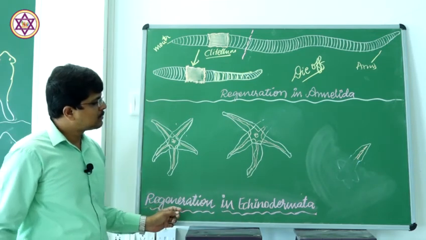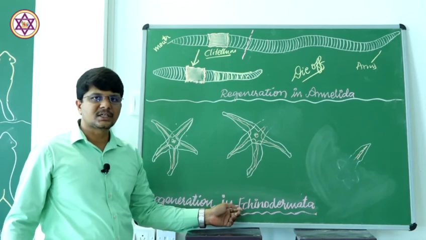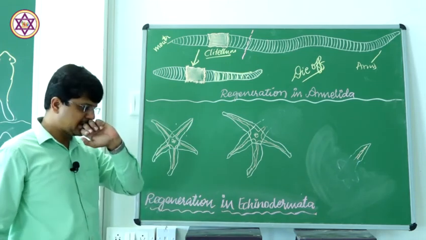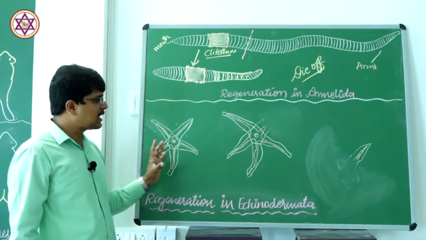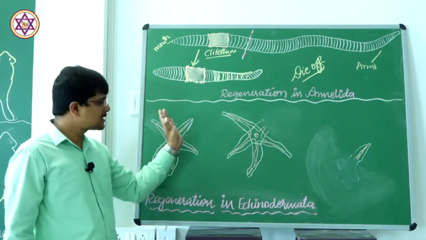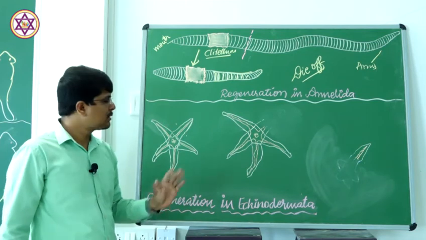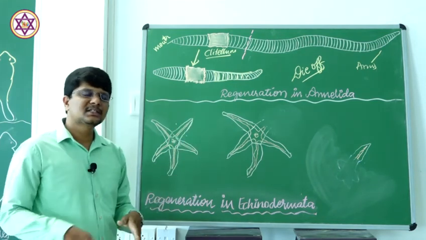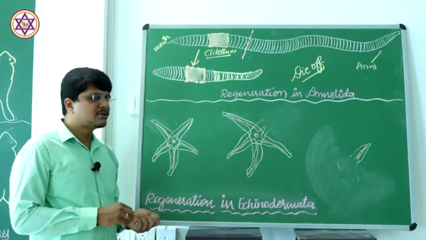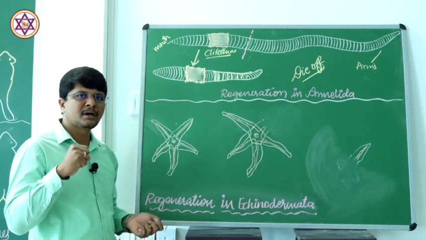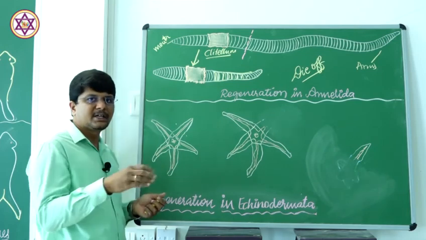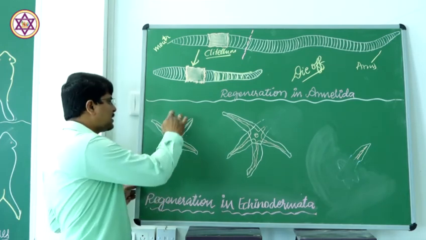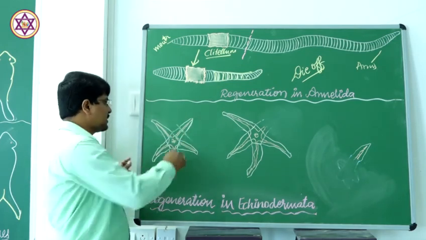Another group of individuals that show regeneration is the echinodermata. For example, the starfish. The starfish gets accidentally cut or loses its body part, or in some cases, in order to escape from predators, the starfish amputates or gives out a part of the body like this.